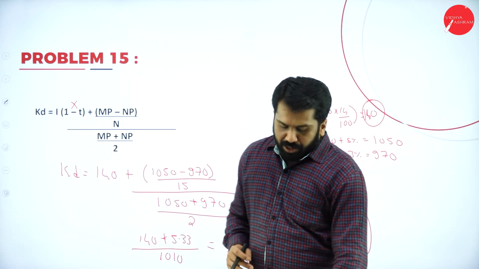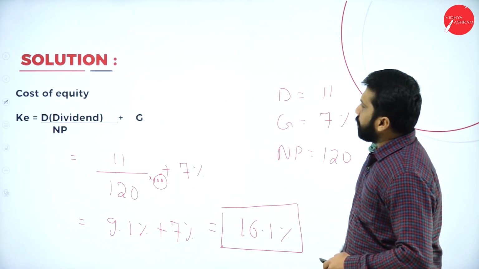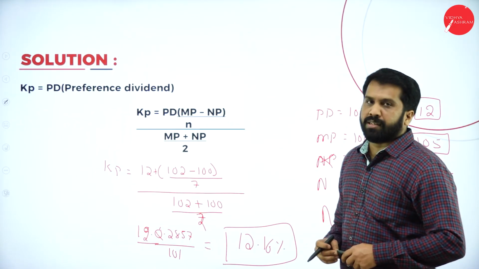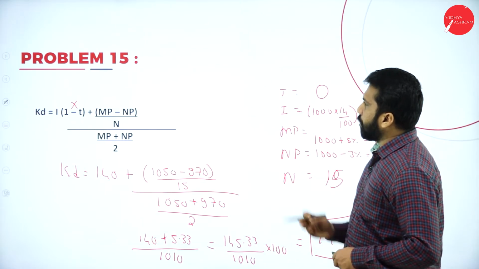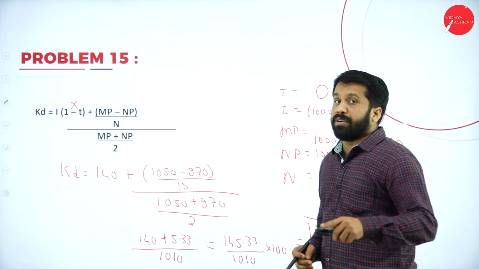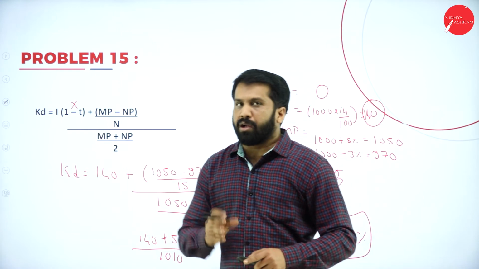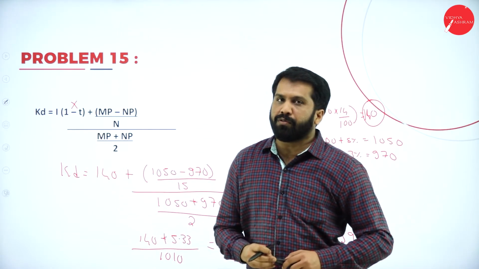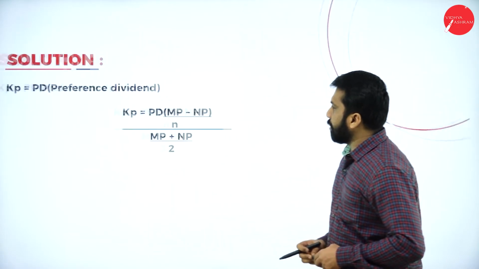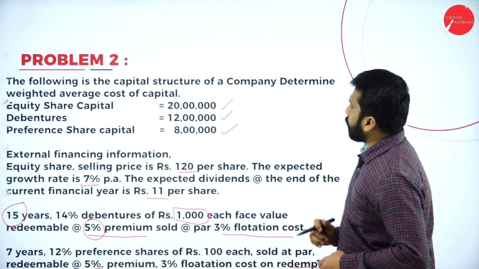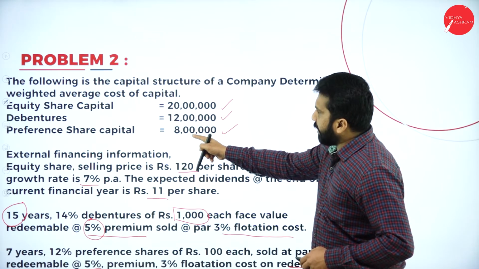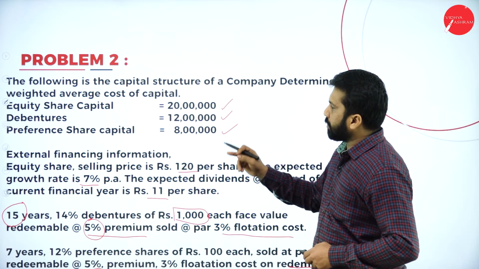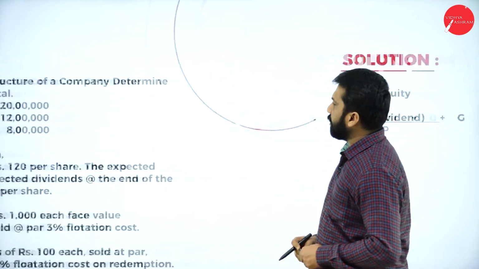Now you have understood how to find your cost of equity, cost of preferences, and cost of debenture. All three we found out. Now it is time to find your overall cost, the weighted average cost. How to go about this? Remember, the amounts are 20 lakh, 12 lakh, 8 lakh. The first one is equity, the second debenture, the third preferences. I'll go one by one.